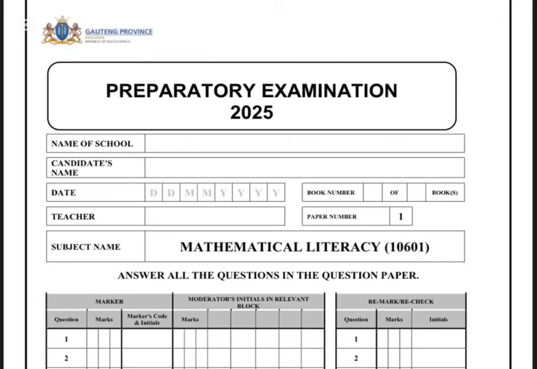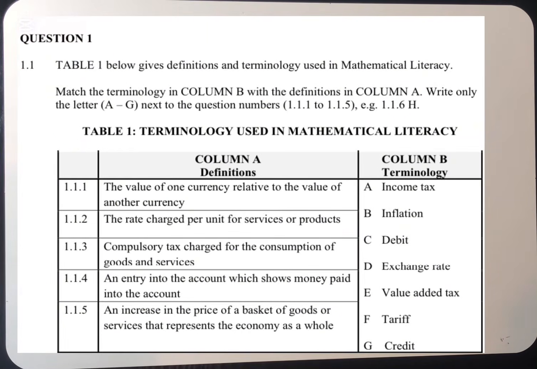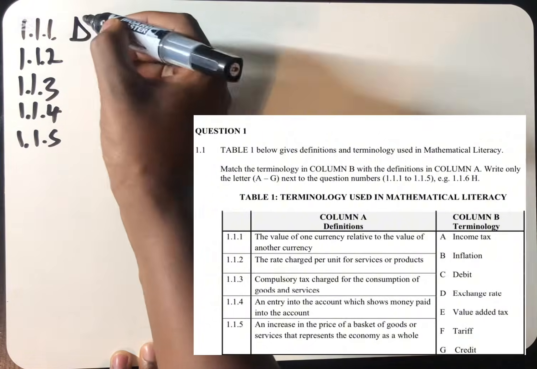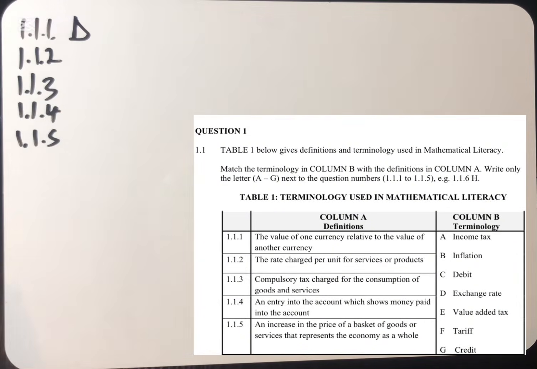With Question 1 here, it says, Table 1 below gives the definitions and terminology used in mathematical literacy. Match the terminology in column B with the definition in column A. Write only the letter A to G next to question number 1.1.1 up to 1.1.5. E.g., value of one currency relative to the value of another currency. This one we know is exchange rate, and exchange rate is D. So the correct answer for 1.1.1 is D.